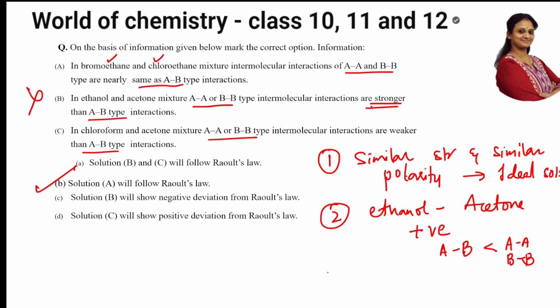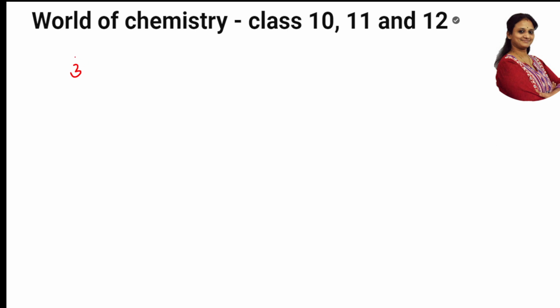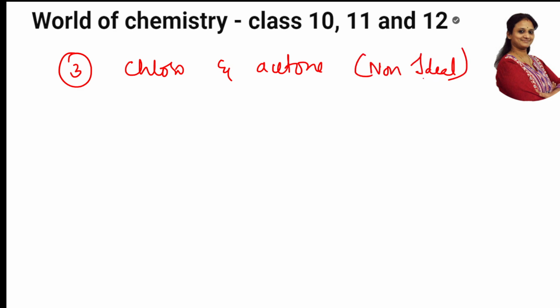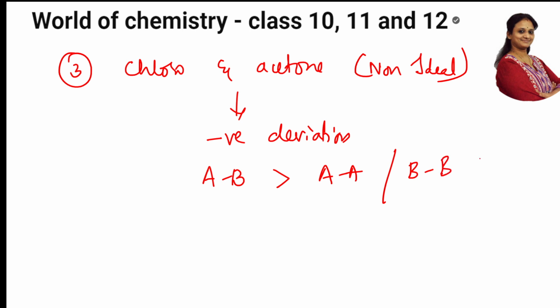Okay. Let us go to the third concept: in chloroform and acetone mixture. Let us go to chloroform and acetone. What type of mixtures are these? These are non-ideal solutions and there is no hydrogen bond. So they show negative deviations. When they show negative deviations, AB interactions are more than AA and BB interactions. Are you right? Yes, this is right. Okay, now I have ruled out all the options. Now you tell me, go back to the options.